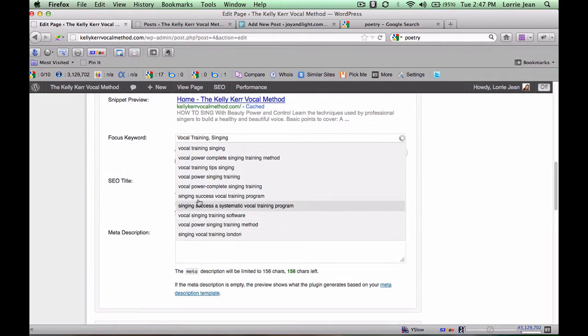Now Yoast is pretty cool because it gives you options here. So you can say complete singing training method. It has a feature where it goes on and starts to search for different things. It'll give you some options.